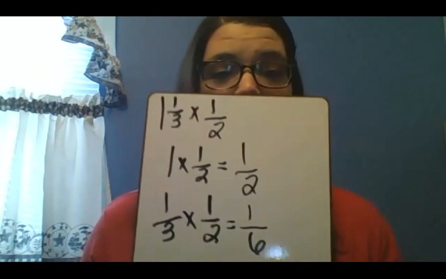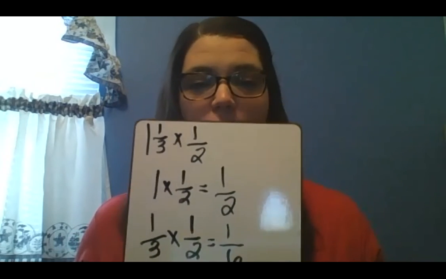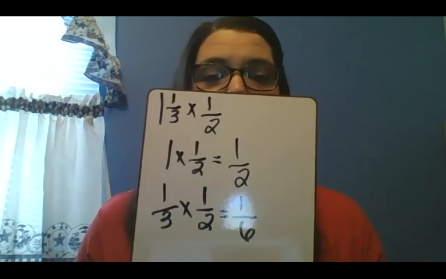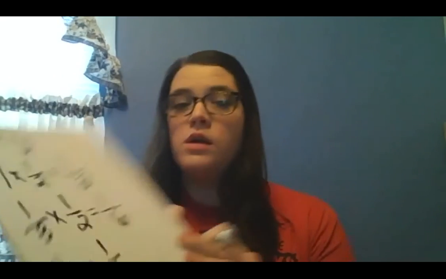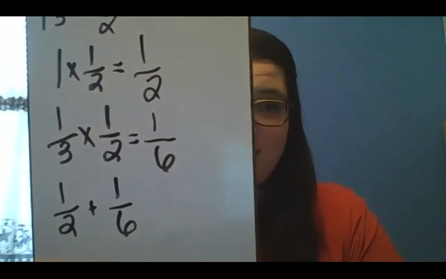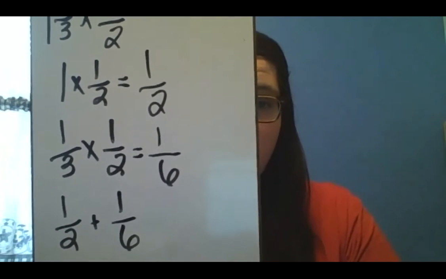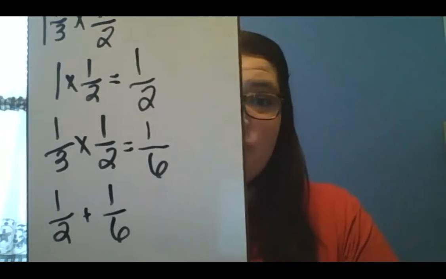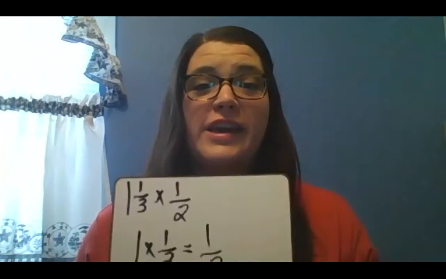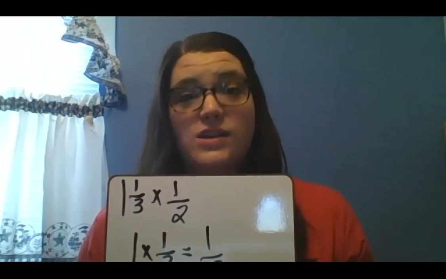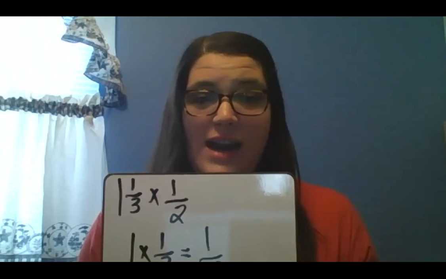But here's the next part of what you have to do. Now that I broke it apart and multiplied each part by a half, I have to add my answers together. So now I have to do 1/2 plus 1/6. So when we multiply fractions together, we can multiply straight across, but we cannot just add straight across. On addition and subtraction, you cannot just add or subtract straight across. With addition and subtraction of fractions, you have to find the least common multiple.